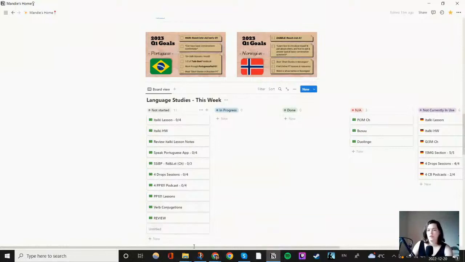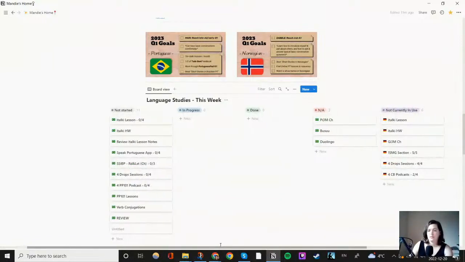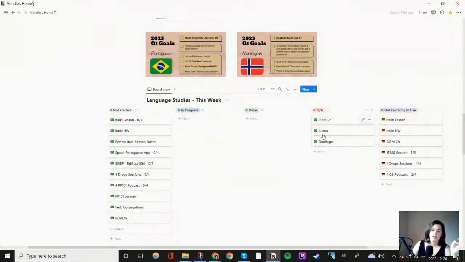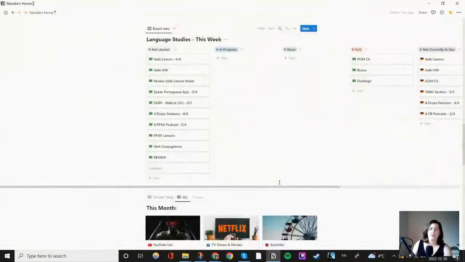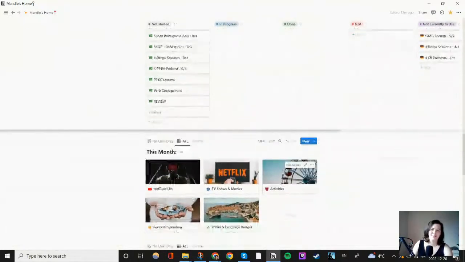I used this kind of system when I worked at the office and I really liked it. Some of these things aren't really applicable at this point. I might do them, but I'm not concerned about doing them every single week. And then these are just some that I'm not using, languages I'm not focusing on at the moment, but I still want to keep them in because I don't want to have to remake them.